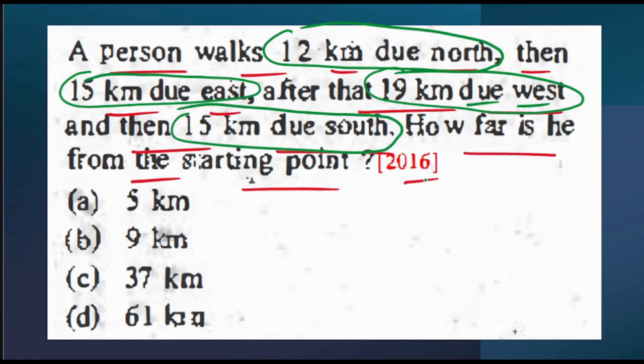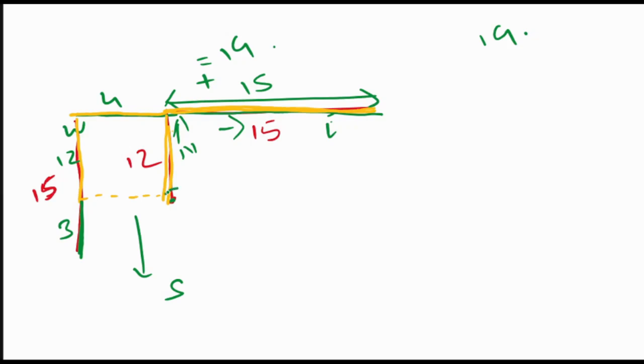What are they asking now? How far is he from the starting point? So what was his starting point? His starting point was this one. Now where is he? Now he is at this location. So what exactly do we need to find out? The distance of this. Now what is the distance of this? Now see, this is parallel to this line. Parallelogram concept: this is 4, that means this is also 4. This is 3, we know.